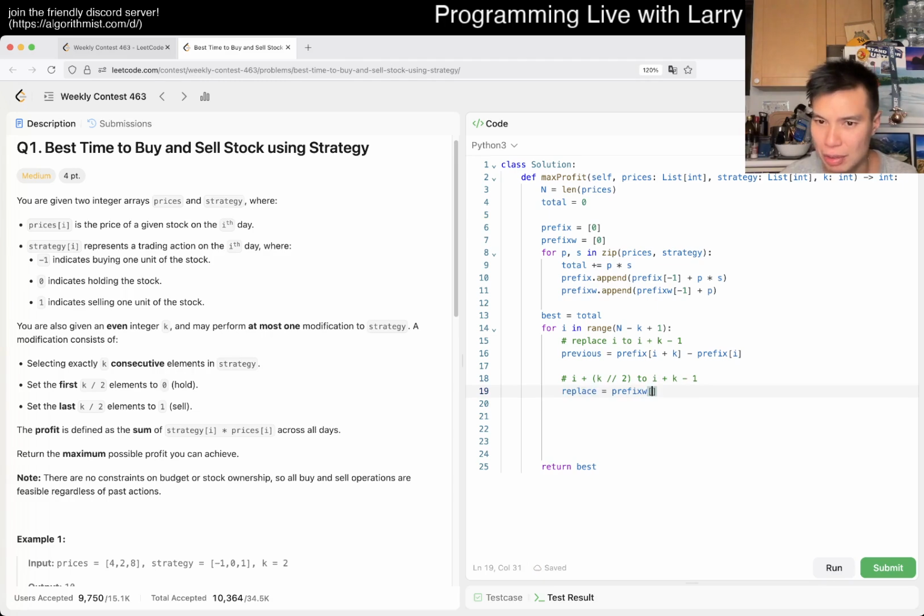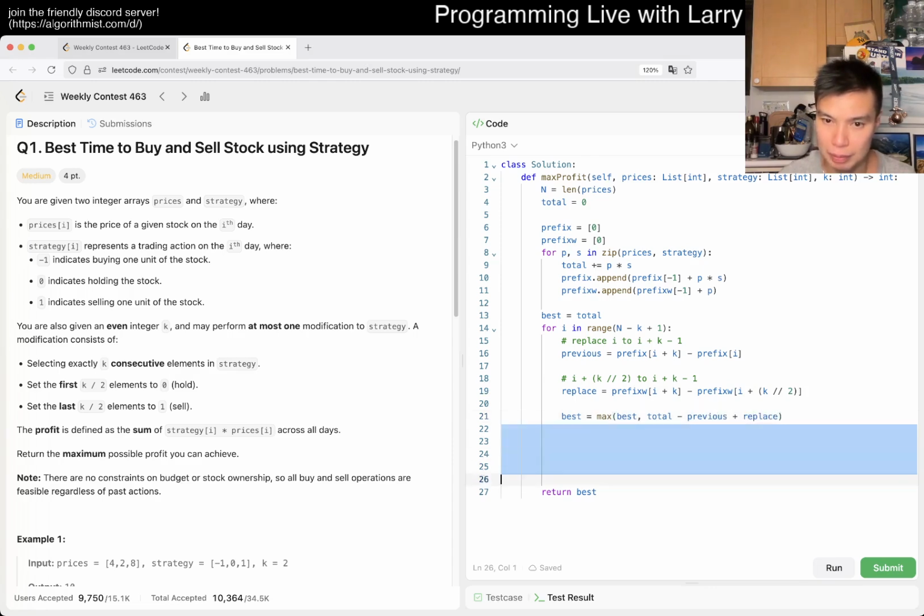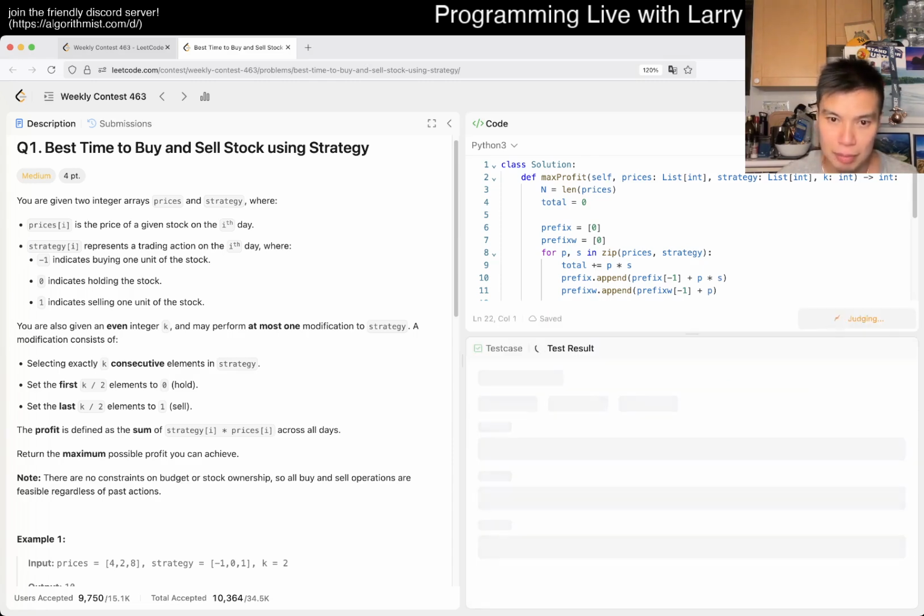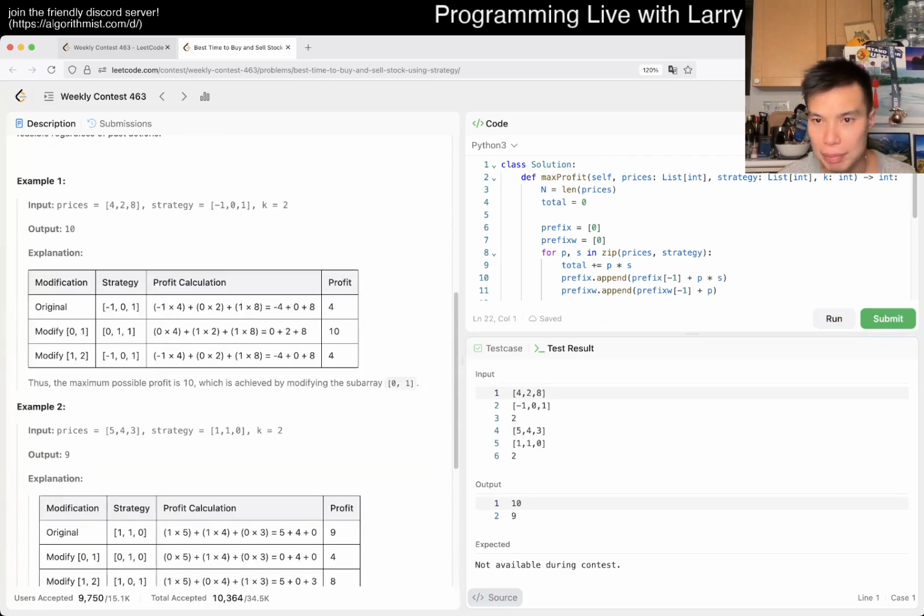So then replace is equal to, and you could do this with sliding window, honestly, but getting the index right with W is a pain. I think that's right. Something like that, right? I'm not confident even if this is right. I mean, this is right, but I want to audit.